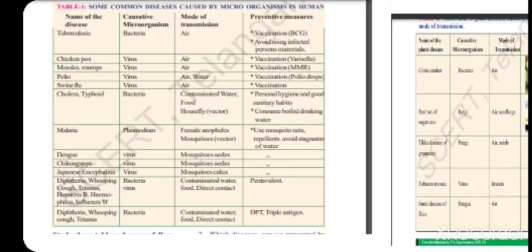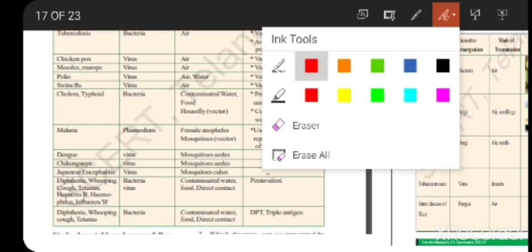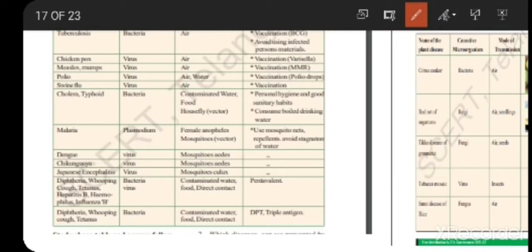Bacteria is going to cause few diseases. What are the diseases which are caused due to bacteria? Tuberculosis, cholera, typhoid, diphtheria, whooping cough, tetanus. These are some diseases which are caused by bacteria.